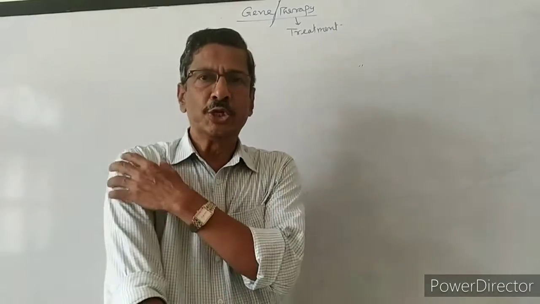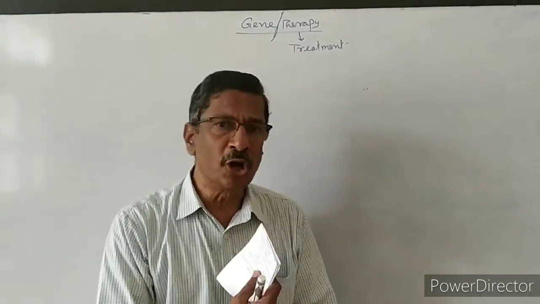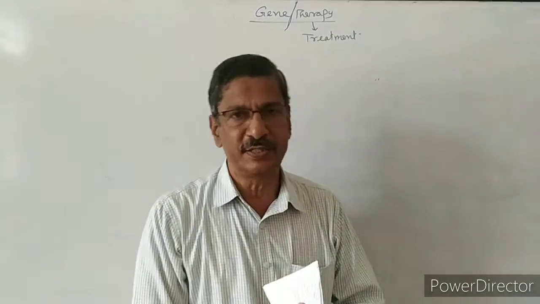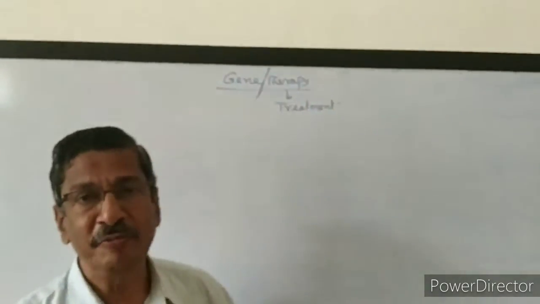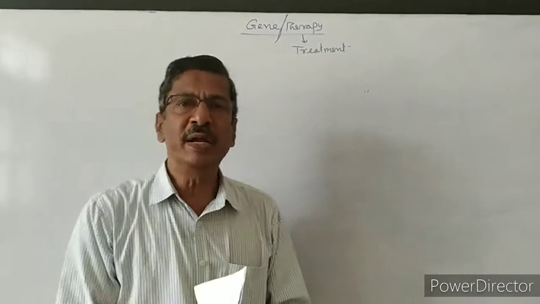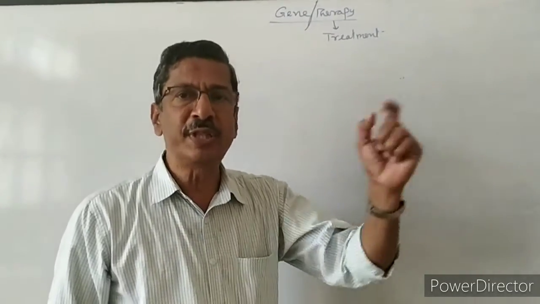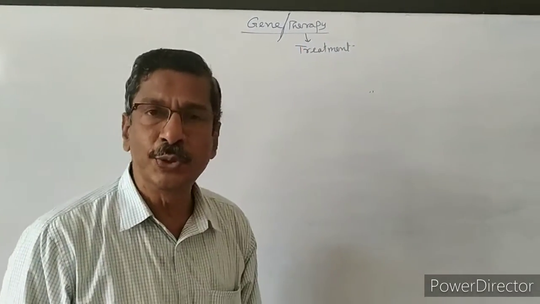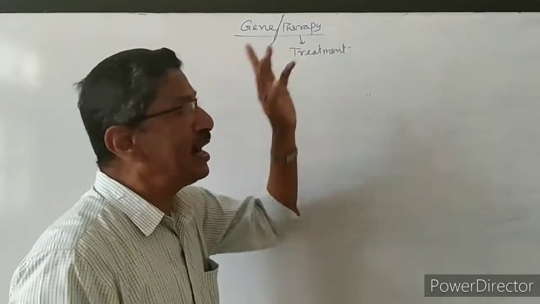Suppose we have some problem in the joints or the knees or anywhere in the body. We go to the ortho doctors, bone specialists. With the help of physiotherapists, they give physical exercise to make the problem in the joints alright. It is called physiotherapy. Physio means physical exercise, therapy means treatment. So the treatment is called a therapy. If it is done with the help of chemicals, that is medicine, it is chemotherapy. If the treatment is done with the help of physical exercise, it is called physiotherapy. Now in biotechnology, there is another therapy which is called gene therapy.